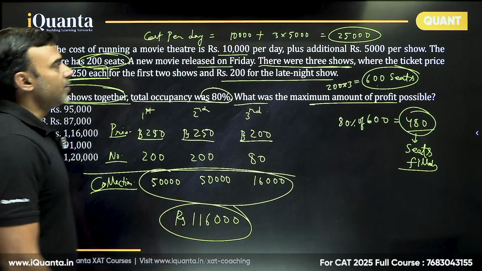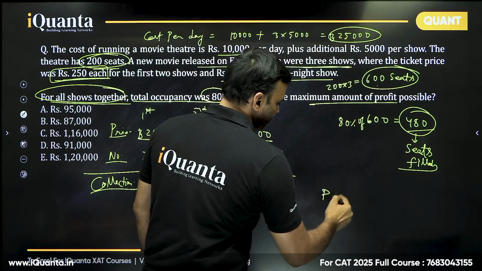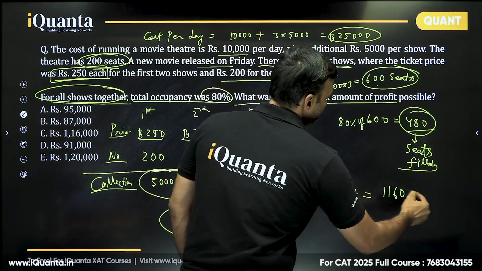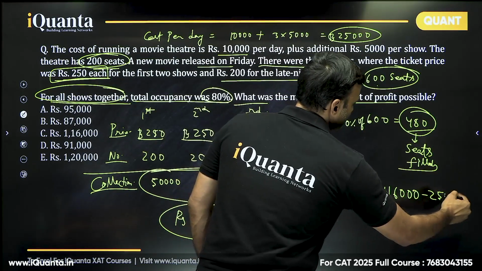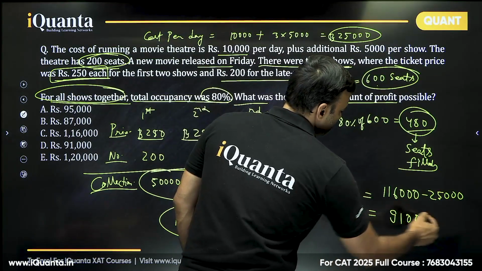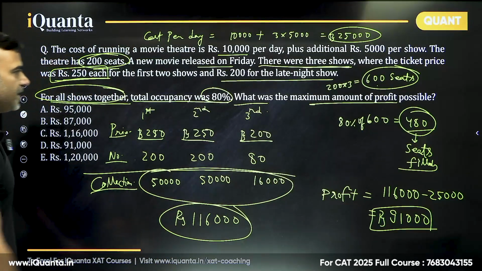And the total cost was rupees 25,000 per day. So the profit is going to be 1,16,000 minus 25,000, that is 91,000. So this question also has a lot of chances of making a mistake if you don't read it carefully.